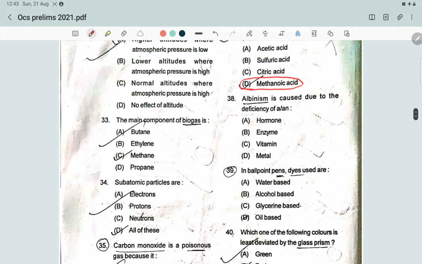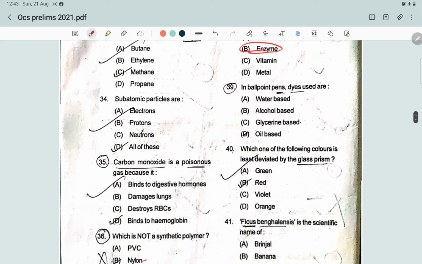And next, albinism is caused due to deficiency of which of the following? Then albinism. So what is albinism? Albinism is a group of inherited disorders that results in little or no production of the pigment melanin, and it is caused by the deficiency of the tyrosinase enzyme. So this is deficiency of enzyme, and the correct answer would be enzyme.